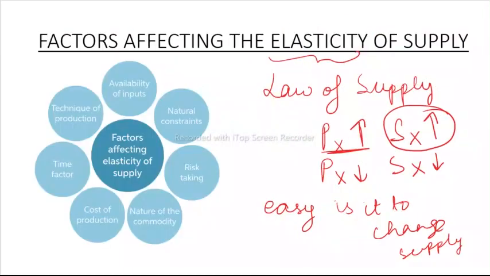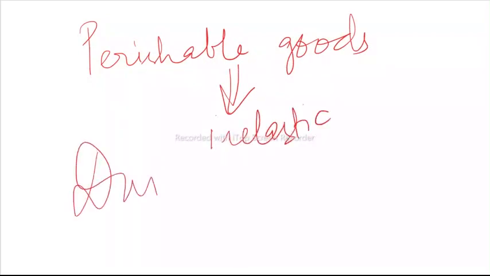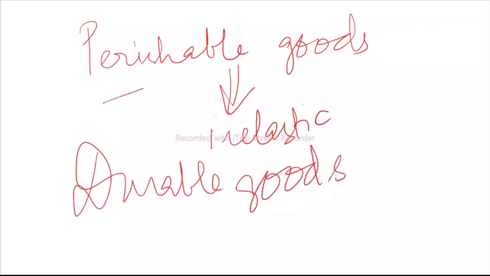The next factor that we're going to talk about is the nature of commodity. Perishable goods are those goods that have very low shelf life. So if you have perishable goods, then their supply is inelastic. And if you have durable goods, then their supply is elastic, because perishable goods have a short lifespan, a short shelf life. So they are not available all the time.